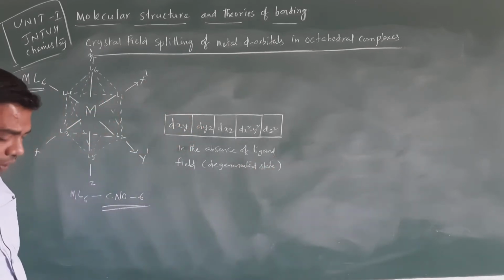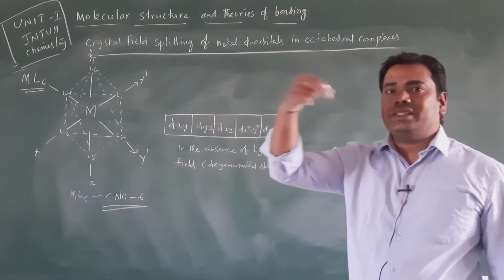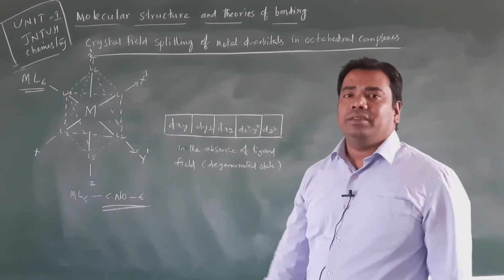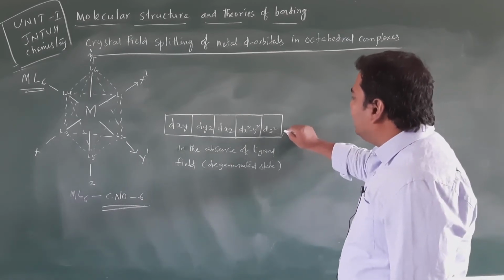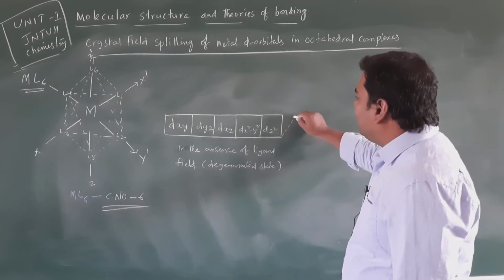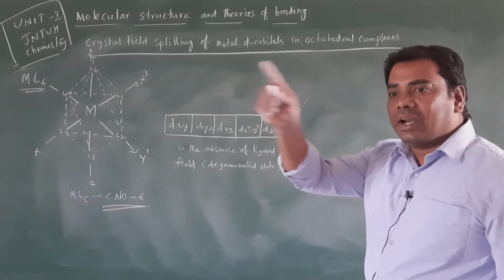Clear? So when the ligands approach the metal atom along their coordinate axis, the spherically symmetric negative ions surround the metal atom.